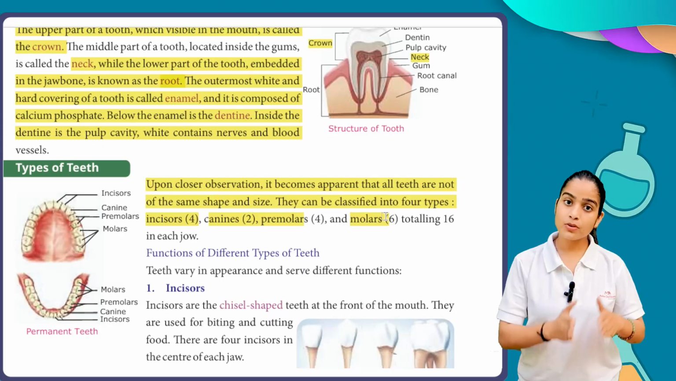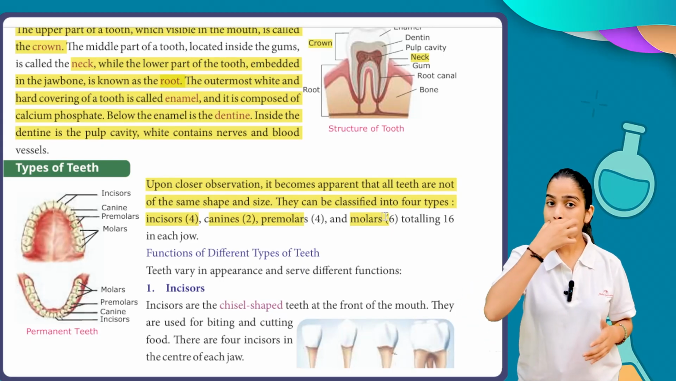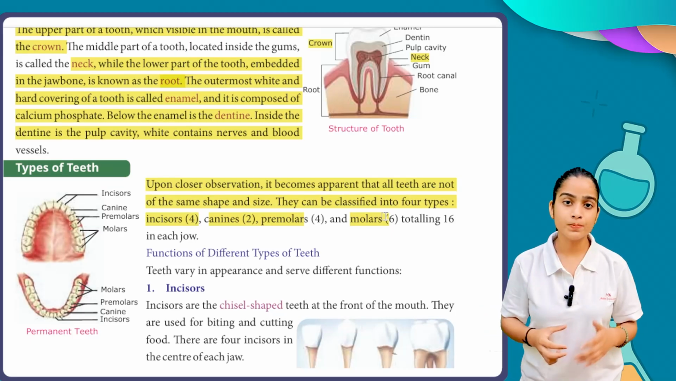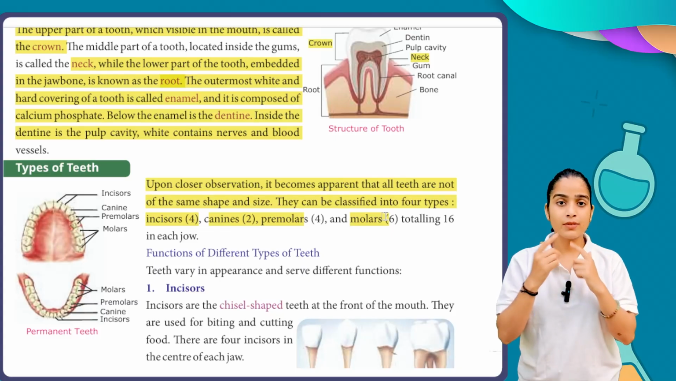So the same pair you have, 16 in the next jaw. Upper jaw and lower jaw, total you have 32. The same teeth you have in the upper jaw, these 4 types, the same teeth you have in your lower jaw.